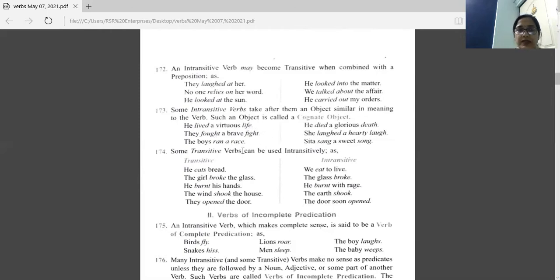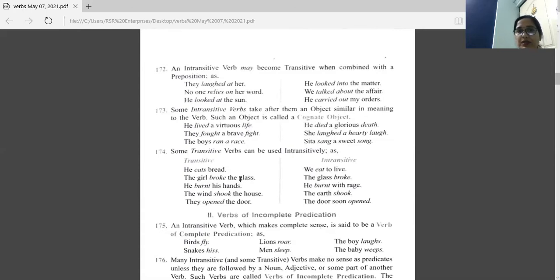Okay. Now next point here, some transitive verbs can be used intransitively. How? Here we have some examples. He eats bread. After eats, this verb, you have an object, bread. So this is transitive. But if you write it this way, we eat to live, after eat we don't have any object given there. So this is intransitive. So here eat has become intransitive, and in the previous sentence, eat was transitive.